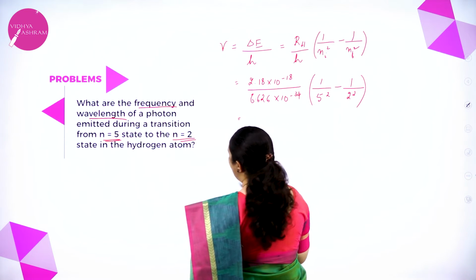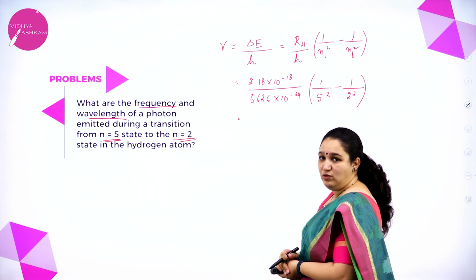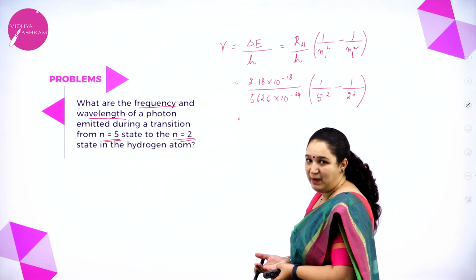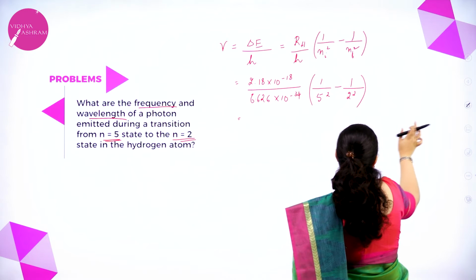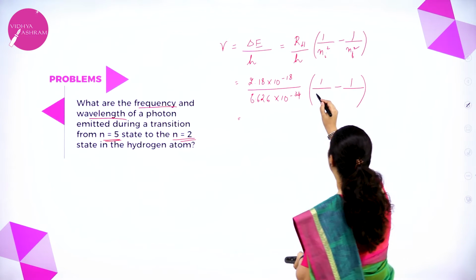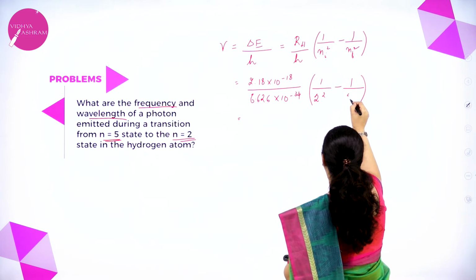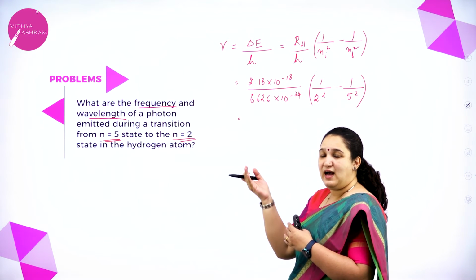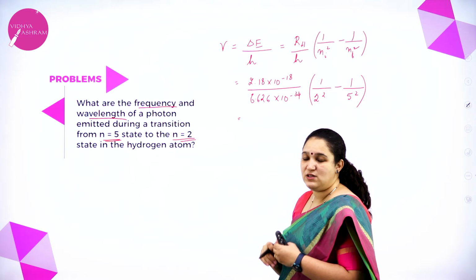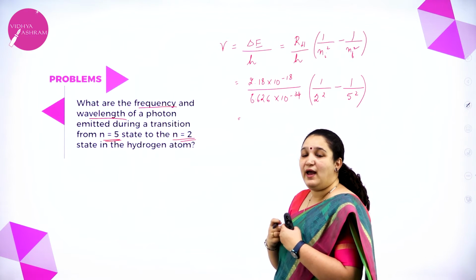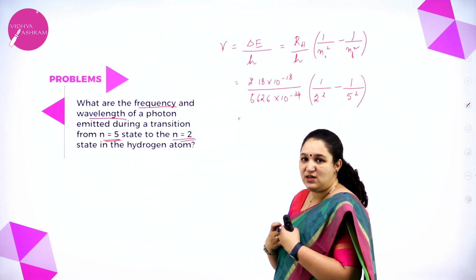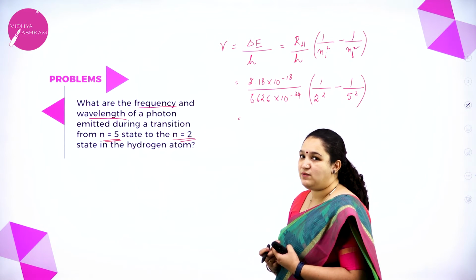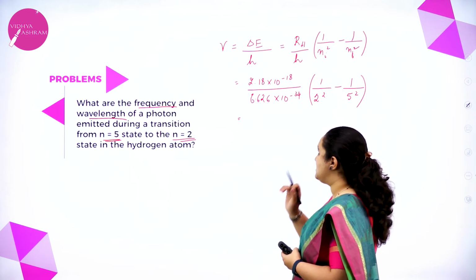I can also take it the other way around, but then when I write the delta E value, I have to put the minus sign. I can also write this as 2 square by 5 square, but then it's coming from the higher energy to the lower energy level, so obviously energy will be emitted. The radiation energy is getting emitted there. That's why you have to write the final answer with a negative sign. So we'll just write like that.